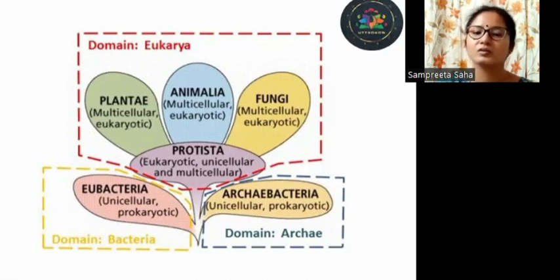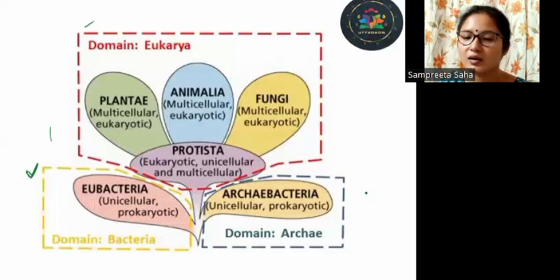Now we have the 6 kingdom classification system, but still in use is the 5 kingdom classification. But for your knowledge, you can always know that there is another advanced system of classification, that is the 6 kingdom classification system. And you can see over here that another taxonomic level, domain, was introduced. Under the domain bacteria, we have the bacteria. They are the unicellular prokaryotes. Again, under the domain archaea, we have the archaebacteria.